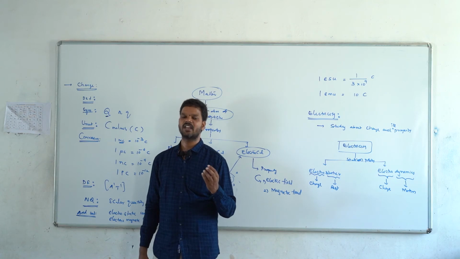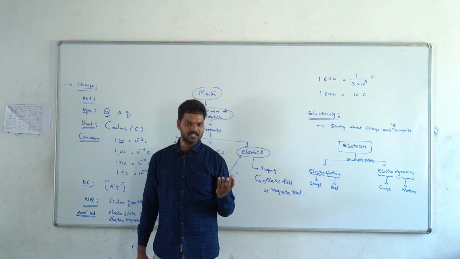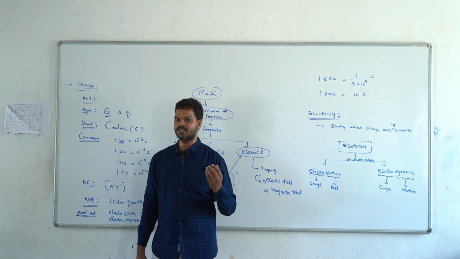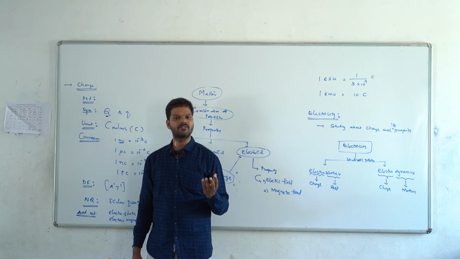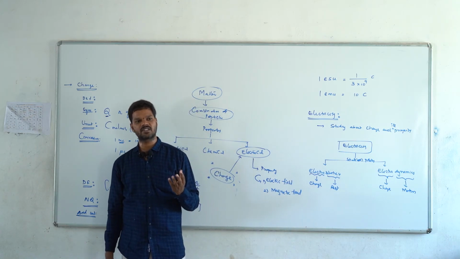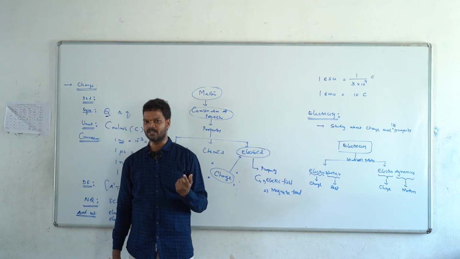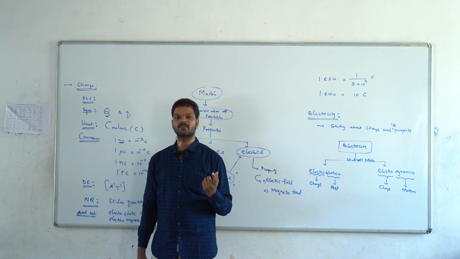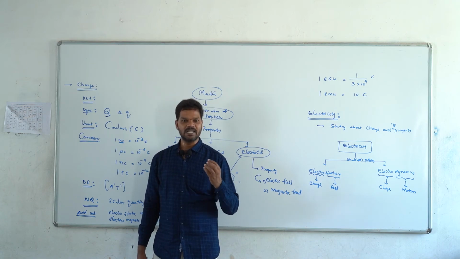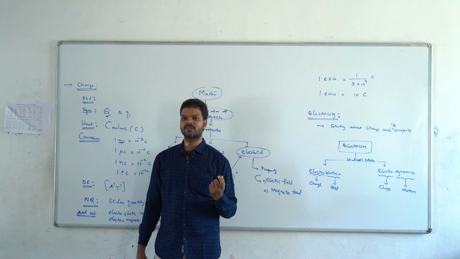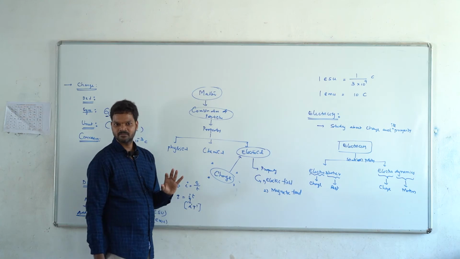Simultaneously, another scientist calculated the specific charge of the electron. The specific charge is the ratio of the charge of the electron to its mass, that is e by m. That scientist is J.J. Thomson. So Millikan calculated the charge of the electron and J.J. Thomson calculated the specific charge of the electron.